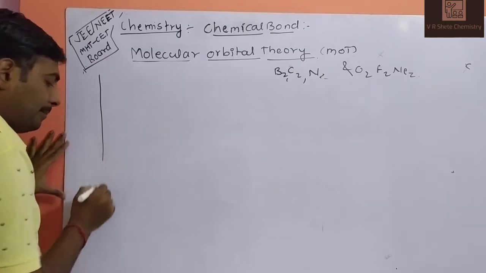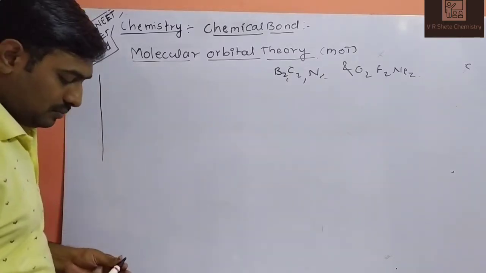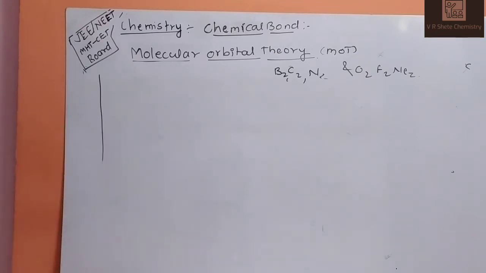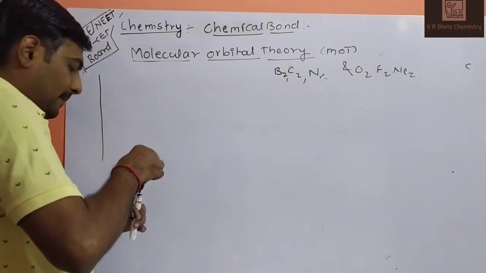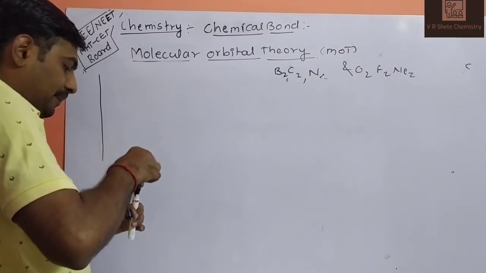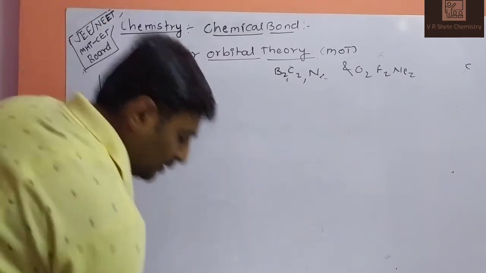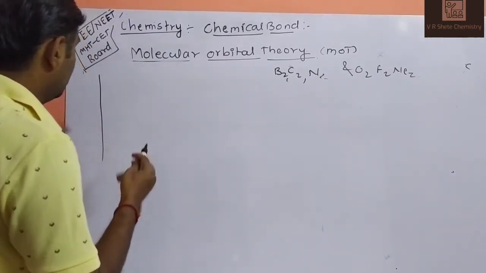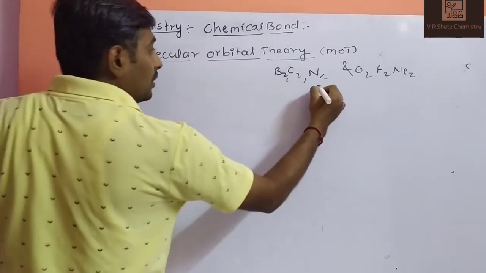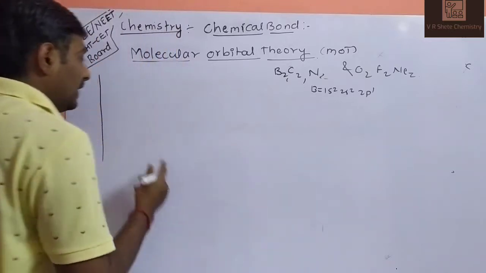Boron. So what is the atomic number of boron? Atomic number is 5. So what is the electronic configuration of boron? 1s2, 2s2, 2p1. So the electronic configuration of boron is 1s2, 2s2, 2p1.